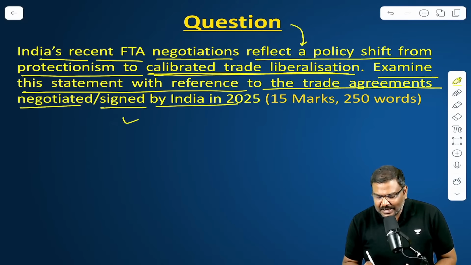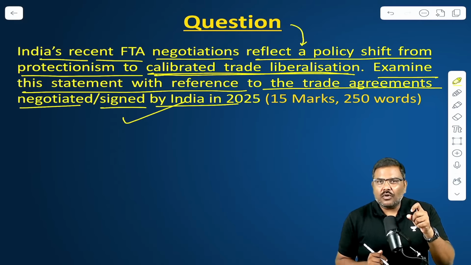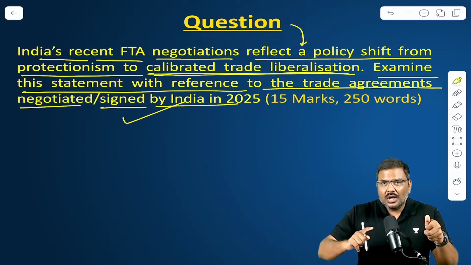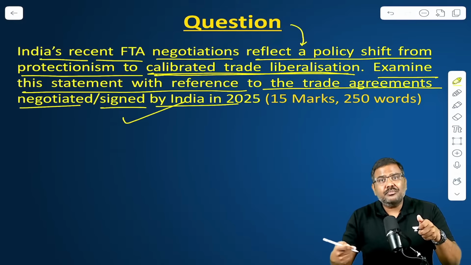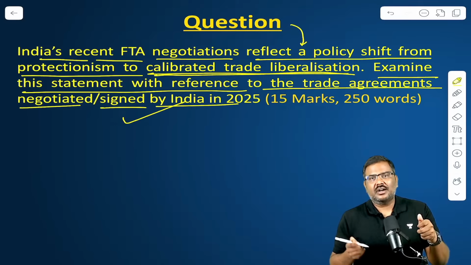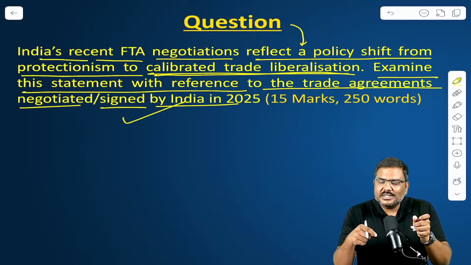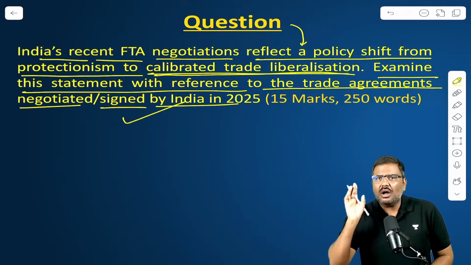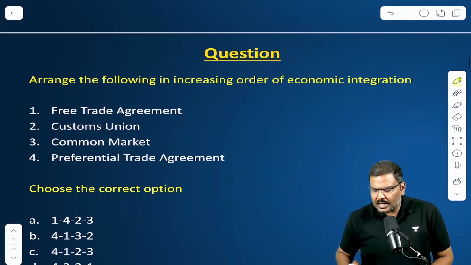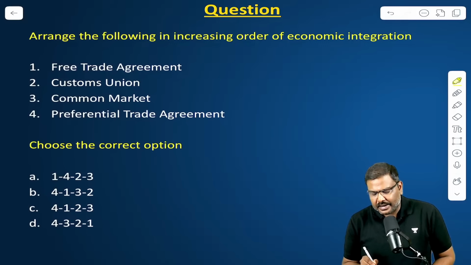So multiple examples you can quote in order to say that no, we are not simply following a protectionist policy to achieve objectives of, let's say, higher GDP, higher employment, higher production, etc. But at the same point of time, we have liberalized our approach towards the trade agreements. And still, we are trying to achieve the same outcomes. Done? Now, please solve the MCQ and tell me what is the correct answer very quickly.